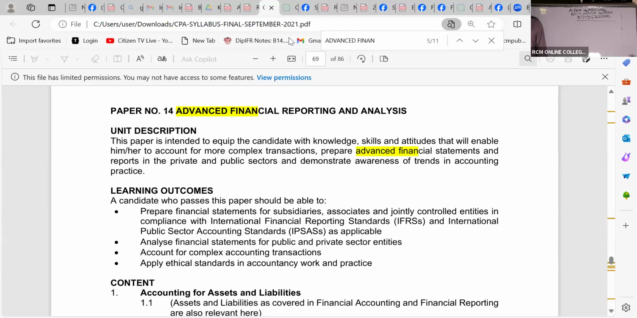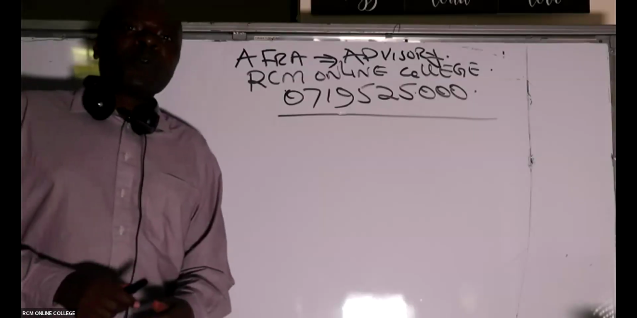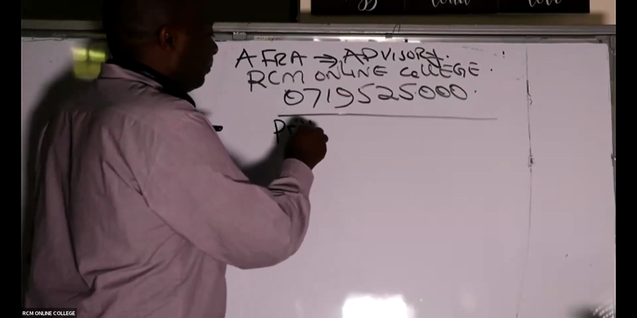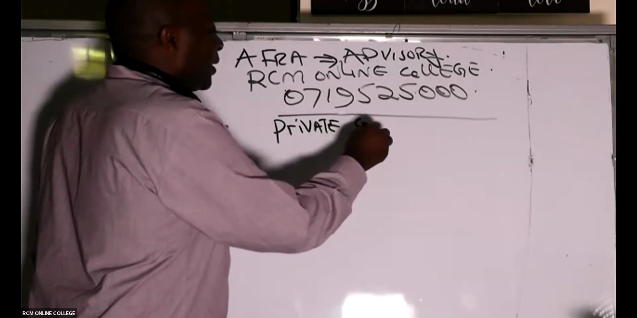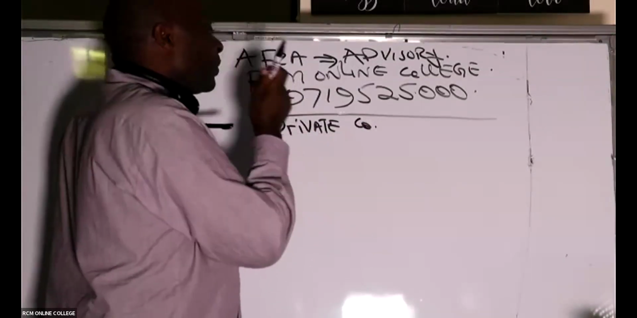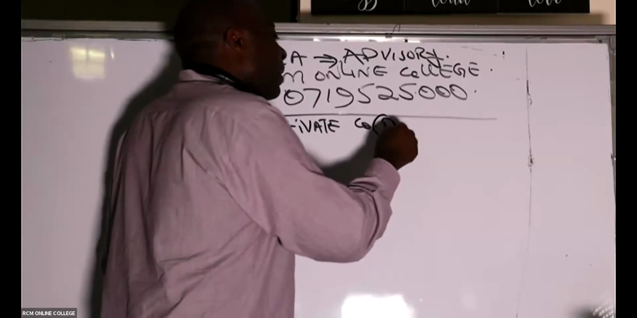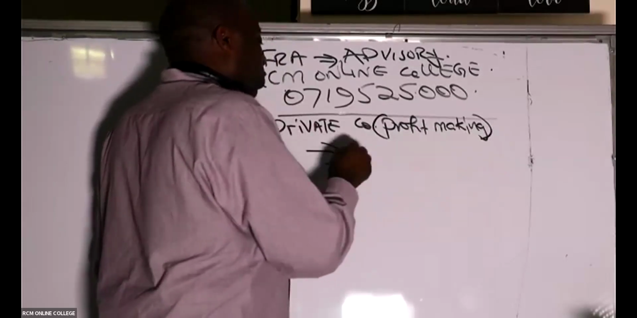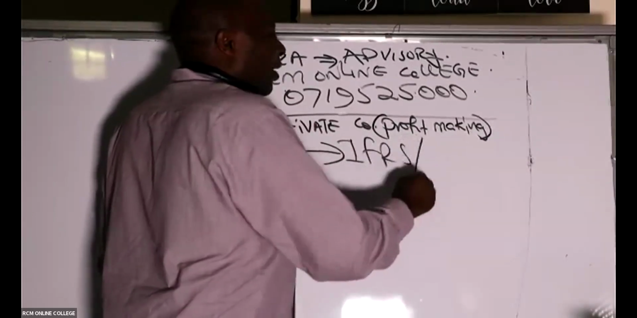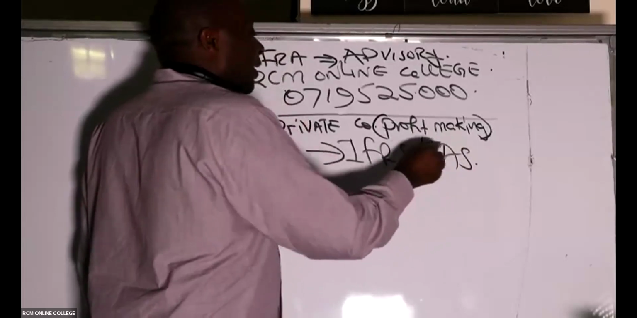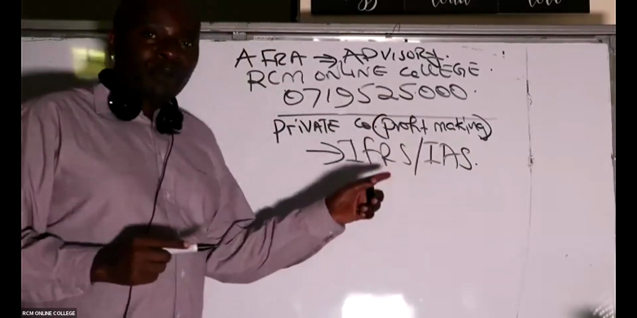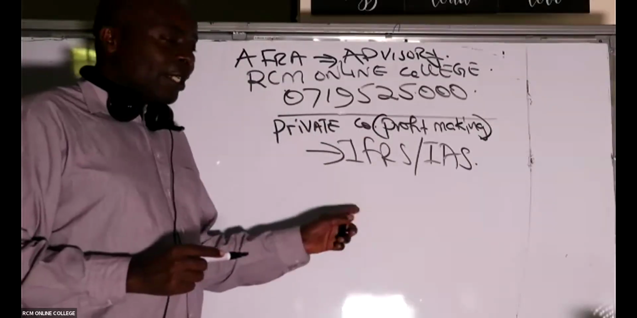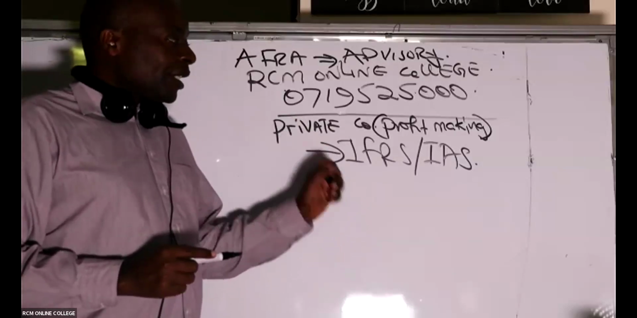Ladies and gentlemen, please listen to me very well. It means that at the end of the day, we must be able to prepare financial reports for private companies. Private companies are basically companies that are profit-making. For companies that are private and profit-making, we shall always use what we call IFRS or IAS to come up with their financial reports. IFRS is International Financial Reporting Standards, and then we have International Accounting Standards.